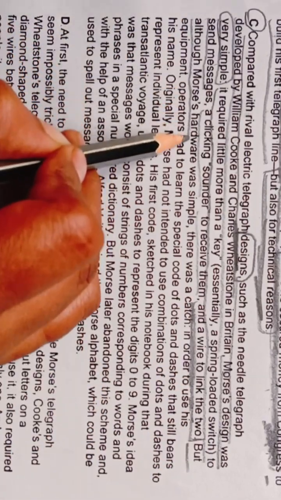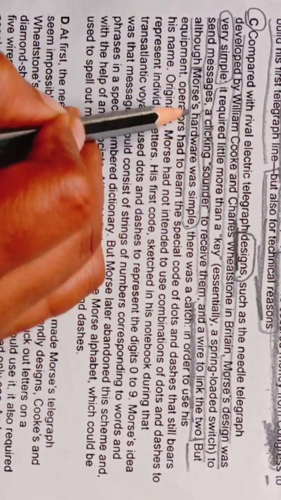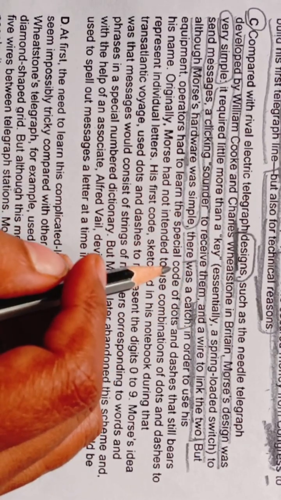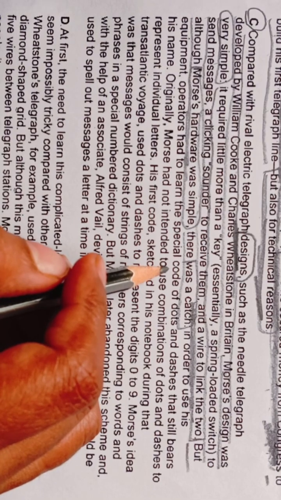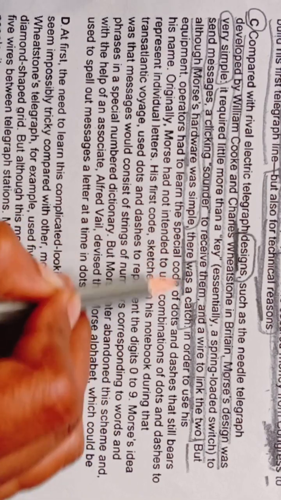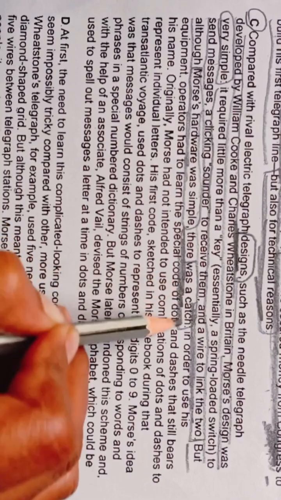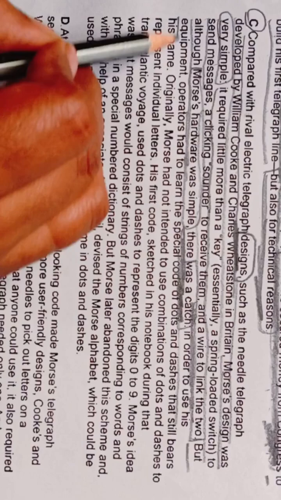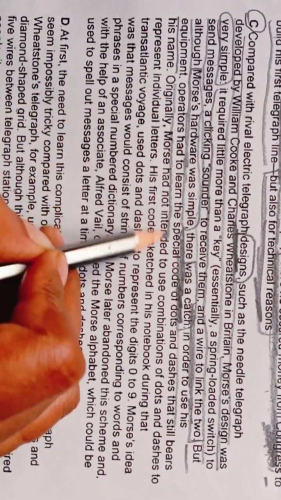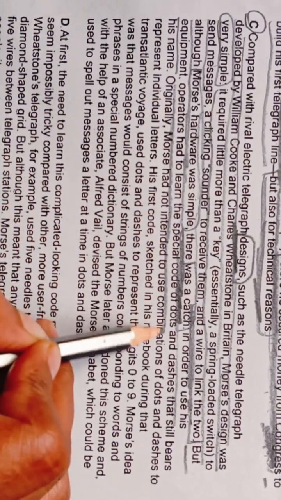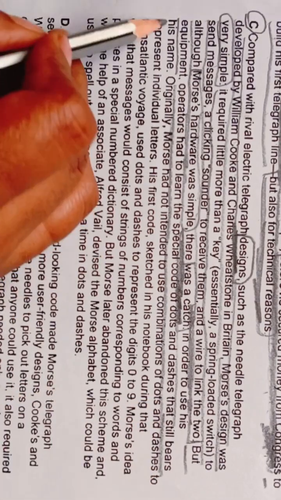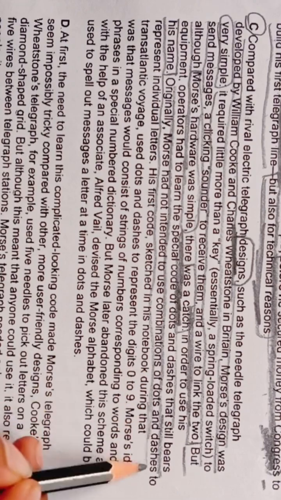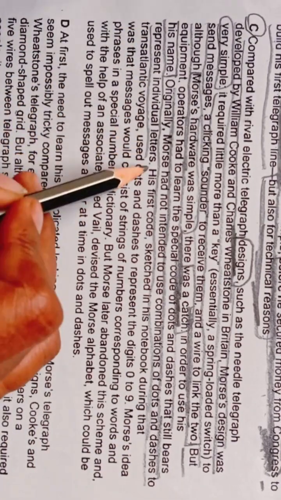But although Morse hardware was simple, there was a catch. There was a catch means there was a complication. This is a phrase. Okay, there was a complication. In order to use his equipment, operators had to learn the specific code of dots and dashes that still bears his name. Originally, Morse had not intended to use combinations of dots and dashes to represent individual letters.